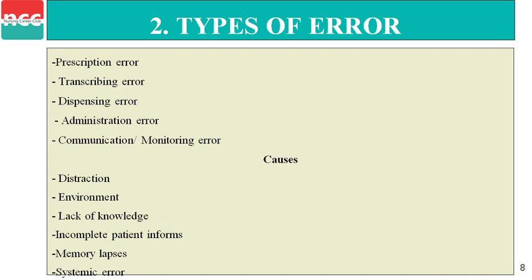Next one is dispensing error. Dispensing error is related to the dispensary department, where all the medication is kept. When the medication is given to the patient, while we are taking the drugs from the dispensary, we have to take care. So the dispensing error occurs at the dispensary.